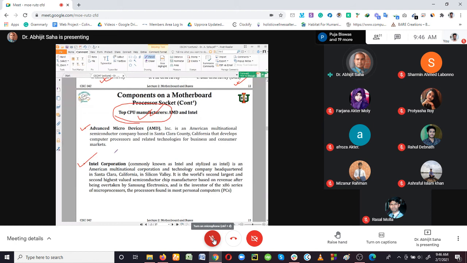We know that inside the CPU there are different components and different units. Through those units, the CPU performs the operations. So if you compare these two CPUs, you will find that in some cases the AMD processors are much better than the Intel Corporation.